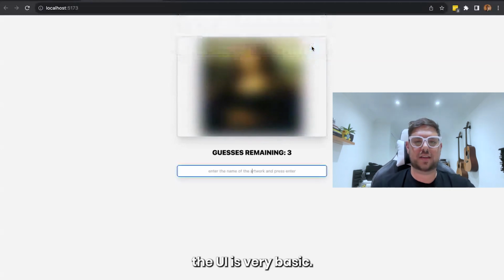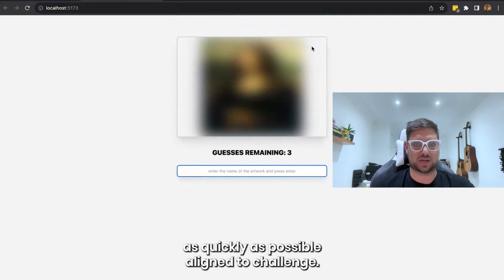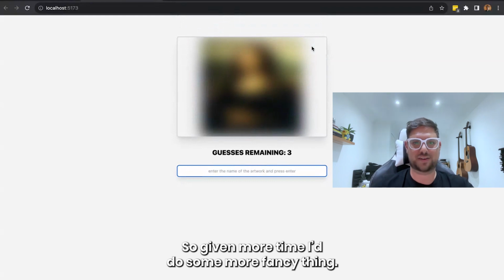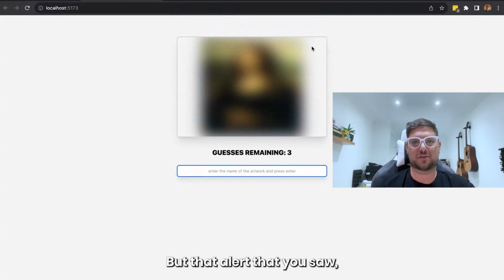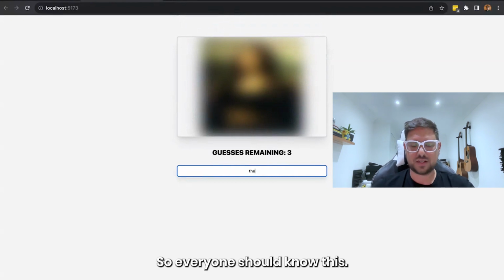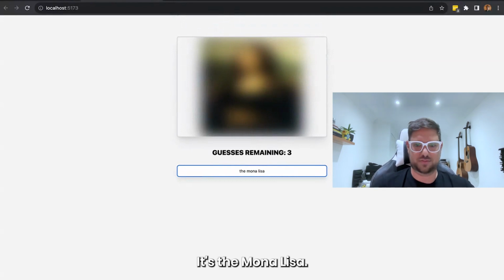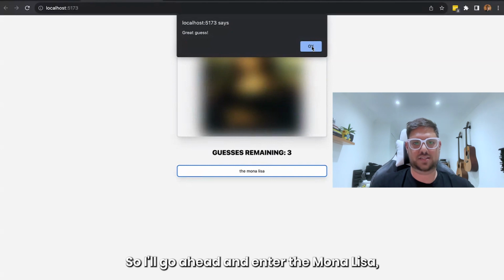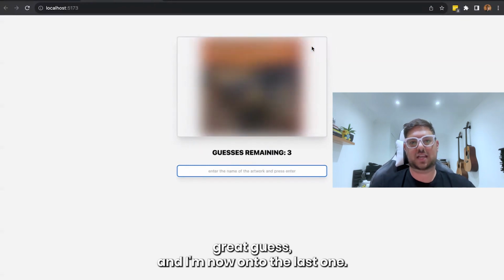Obviously, the UI is very basic. As I mentioned, it's more about what you can build as quickly as possible aligned to the challenge. Given more time, I'd do some fancier things. But that alert that you saw there was just a basic alert that we get in browsers. Everyone should know this one. It's the Mona Lisa. So I'll go and enter the Mona Lisa. Great guess. And I'm now onto the last one.